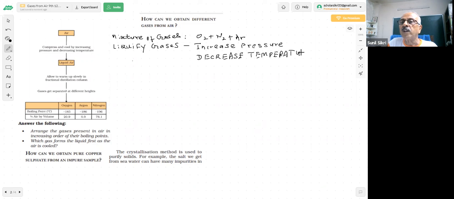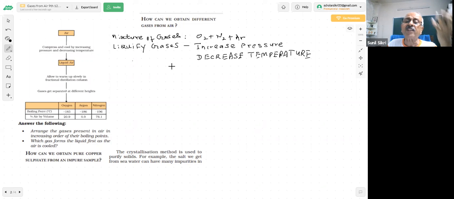So there are 2 things which we are doing here. You are saying, sir, we know about it. So good, you are so intelligent, you will increase the pressure and decrease the temperature. You know, for everything some apparatus is required. And sometimes these apparatus are difficult because you have to apply very high pressure and decrease the temperature to a very low extent, because these are gases. Their boiling points are very, very low, which I will tell you. So which gas is going to form liquid first?